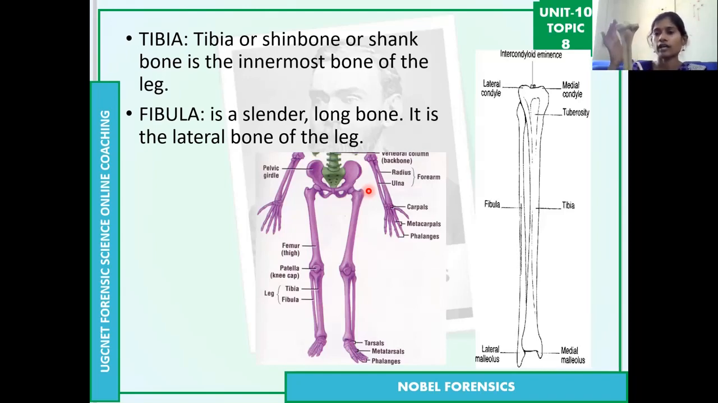Same like hands, legs also have three bones. For hands it is humerus, radius, ulna, and for legs it is femur, tibia, and fibula. You can see in the image: this is the femur, and these two are the tibia and fibula. The tibia is the fat bone, and the fibula is the thin bone. These two are arranged like this.